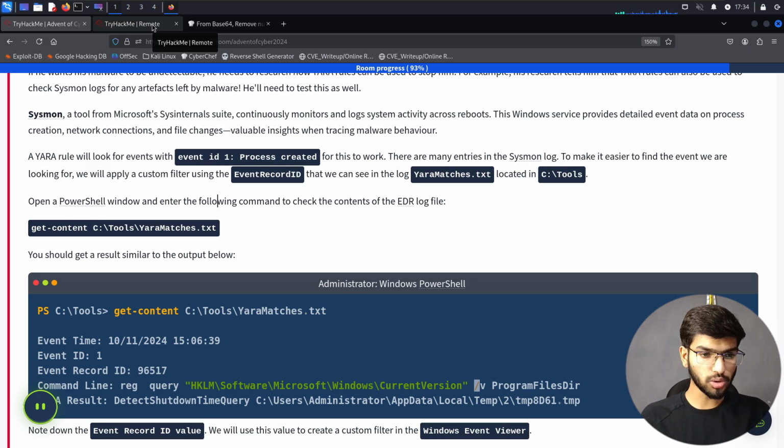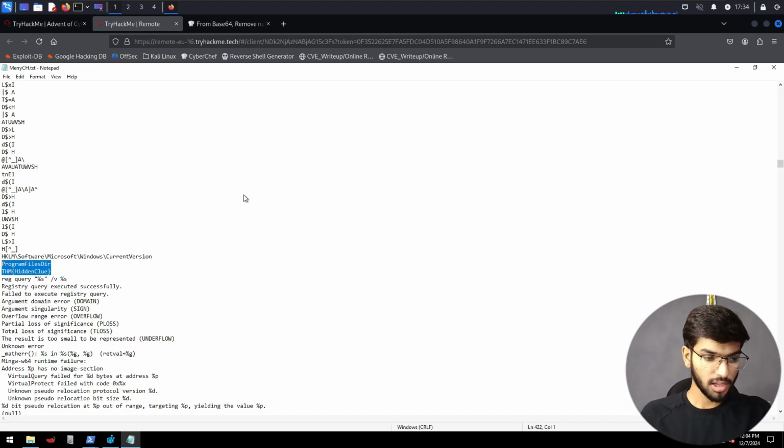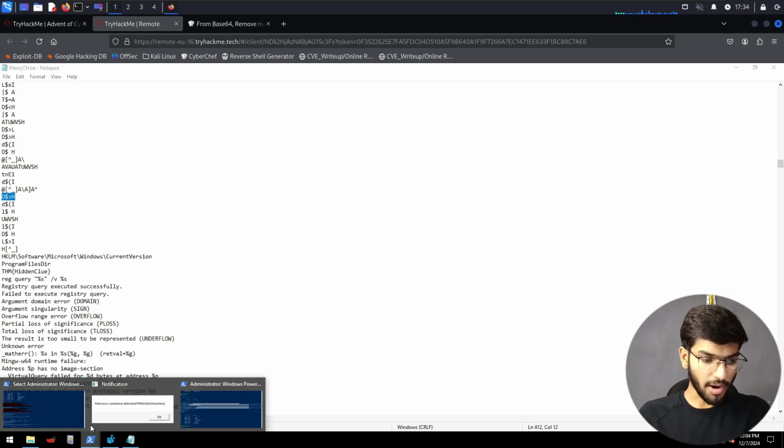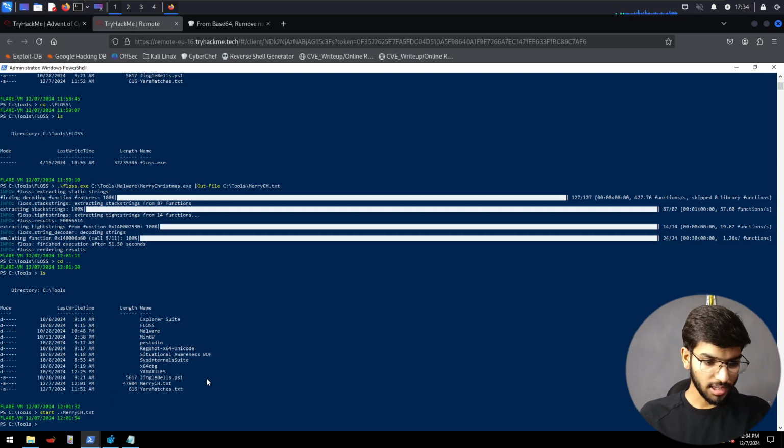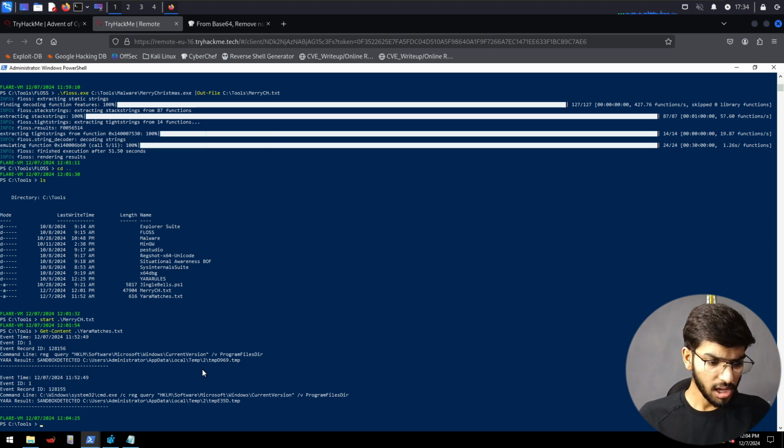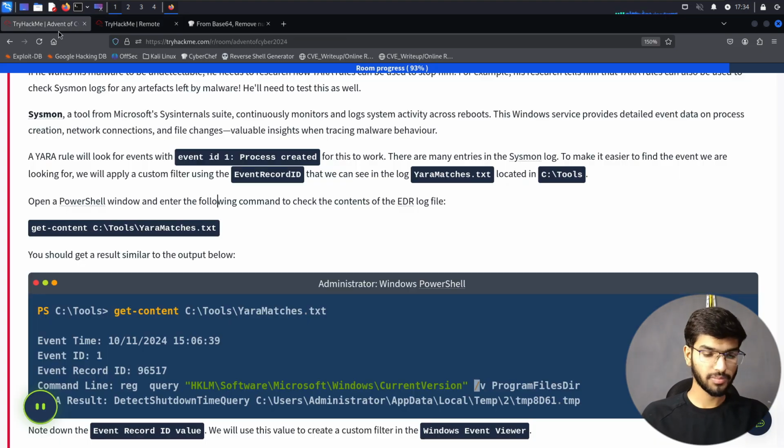Okay, so let's go to the system, opening up our PowerShell and specifying Get-Content YARA-matches.txt. Now here we see a lot of information related to time, event ID, event record ID, the command line, and also the YARA result of it.